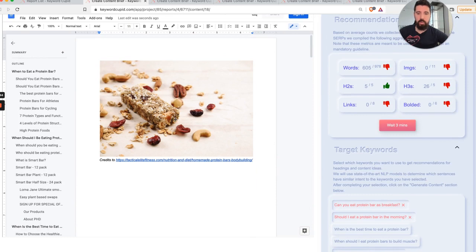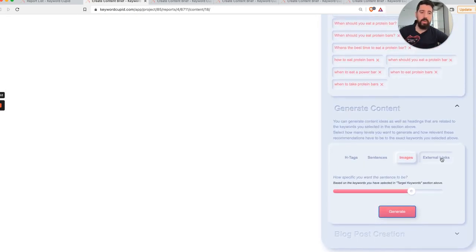We have a memory state, so it will generate an image that's very relevant to those keywords, but also a very different one, and give attribution to it. External links work the same way. We will find an external link and a reference that another site has, and refer to the same site, just to also boost the relevance and the topicality of your article.